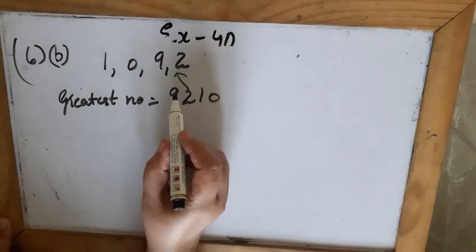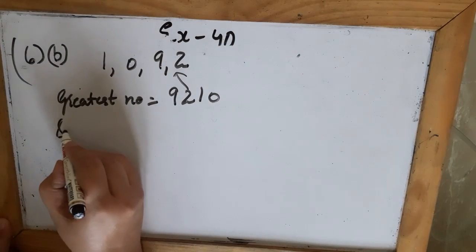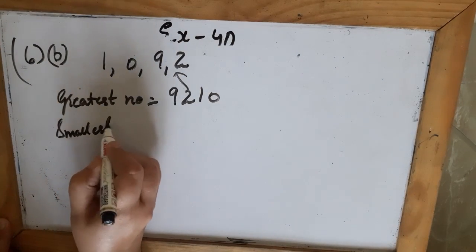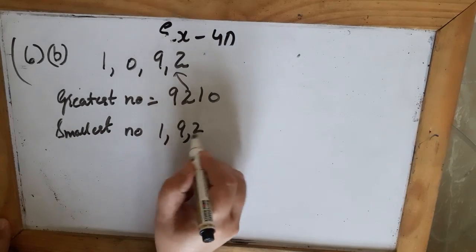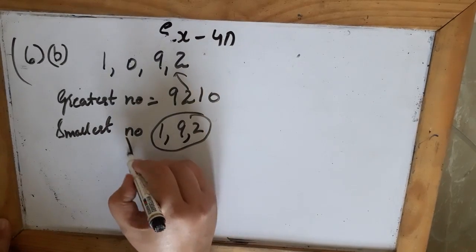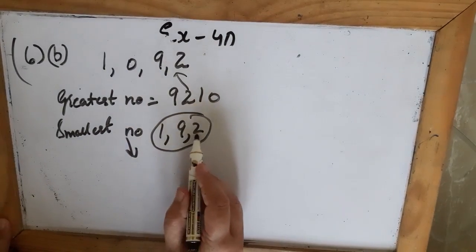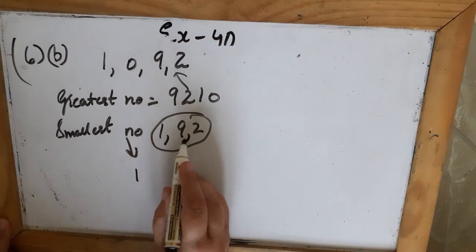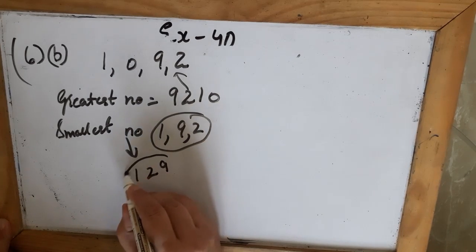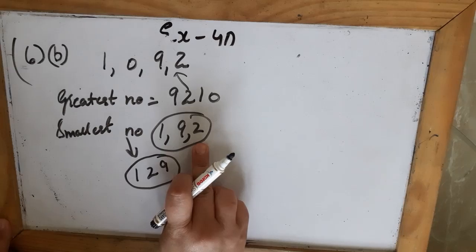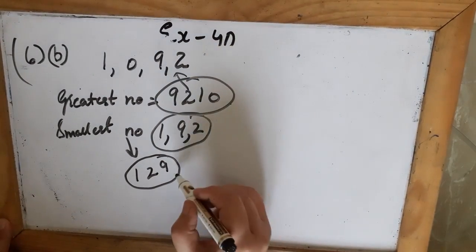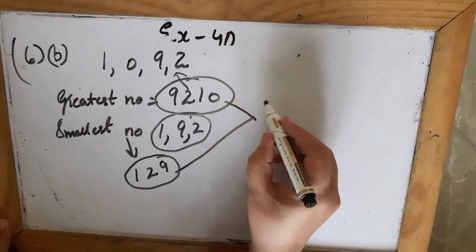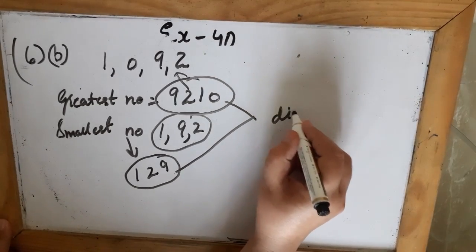And they are saying it is divided by the smallest 3-digit number using 192. So using these 192, what will be the smallest number? I'll start with the smallest digit 1, then 2 and 9. So this is the smallest number formed of these three digits, and this is the greatest number formed. So what I have to do with both of them, I have to divide.